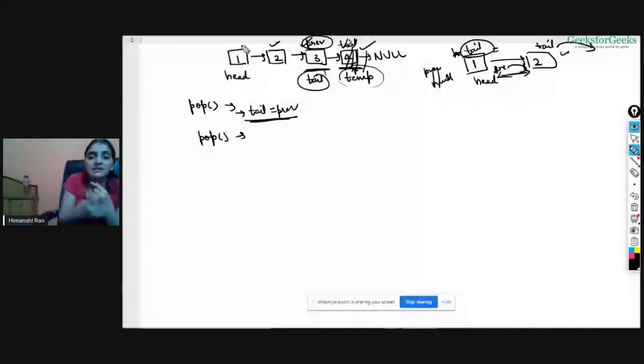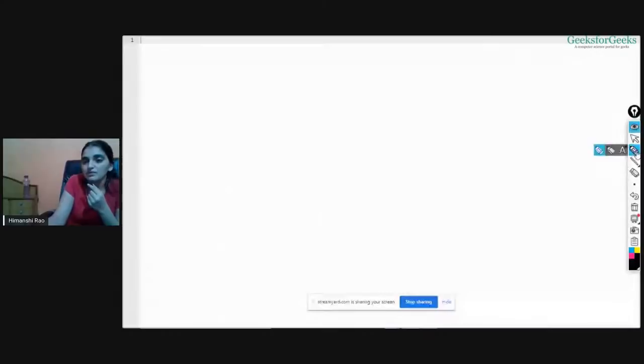Like a list can have any number of nodes, and I want to delete any number of nodes from it. But this is the status when you will be deleting two elements. Two elements can be deleted in O of 1, right? So obviously we'll not be taking the pointer to each and every node in the list. We will have to do something else. And we know that with the help of this head and tail, we can't achieve O of 1, right? So let's try to change our push function again.